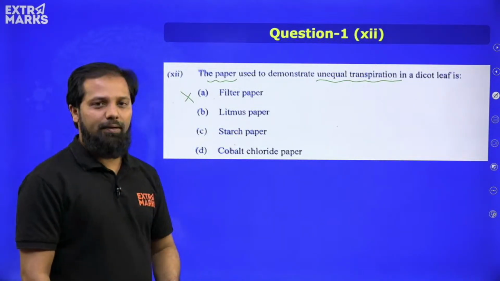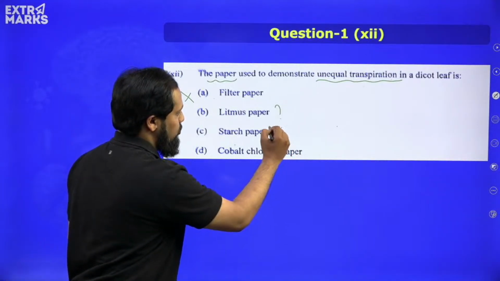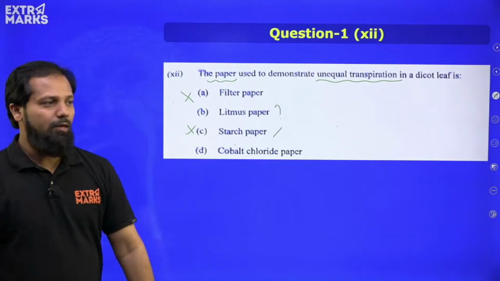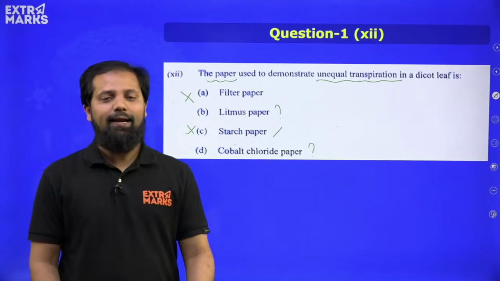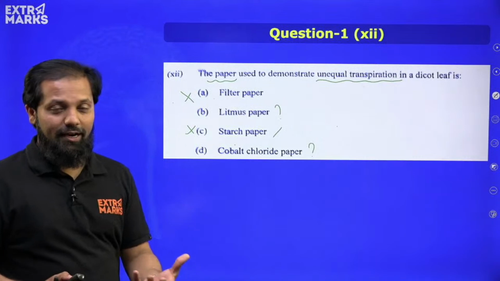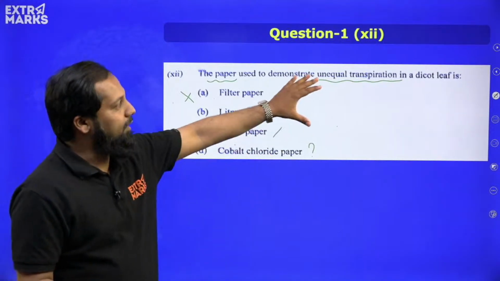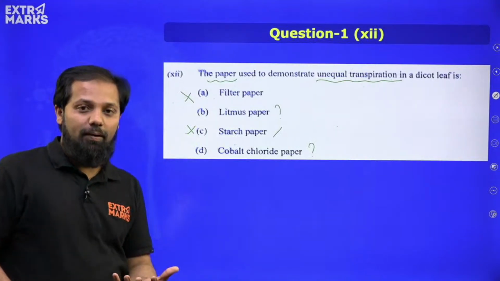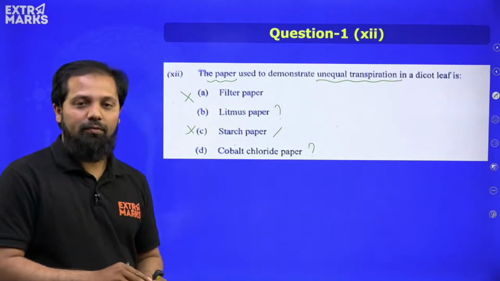Then we have litmus paper, maybe. A starch paper, no. Here we are not speaking about photosynthesis, so I can strike out C easily. Now, or is it cobalt chloride paper? Now we have a suspect between option B as well as option D. And when you look at the chapter of transpiration, we have seen certain experiments that have been demonstrated to express the various aspects of transpiration, right? And when we saw the demonstration wherein transpiration is taking place, when moisture is created because of the transpiration, there is a change of one paper to pink color.